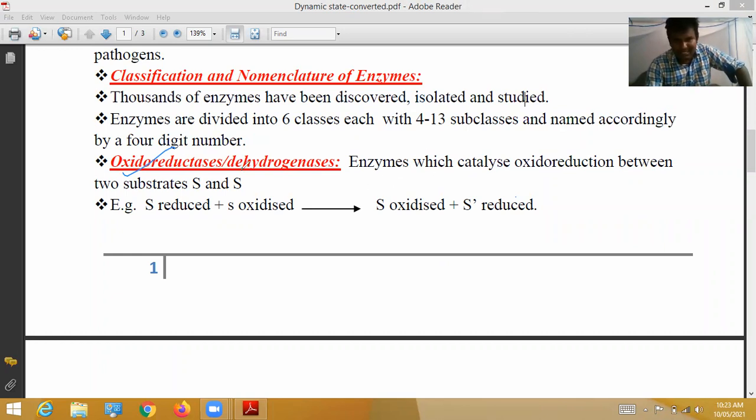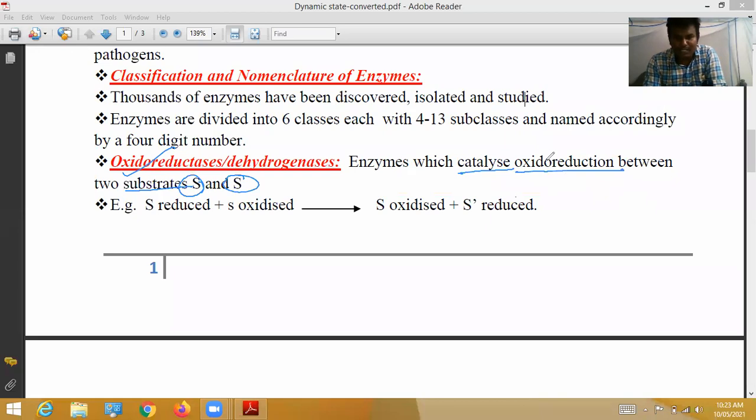These are the enzymes which catalyze, meaning increase, the reactions. They catalyze oxidoreduction between two substrates. Oxidoreductase is also called dehydrogenase enzyme.